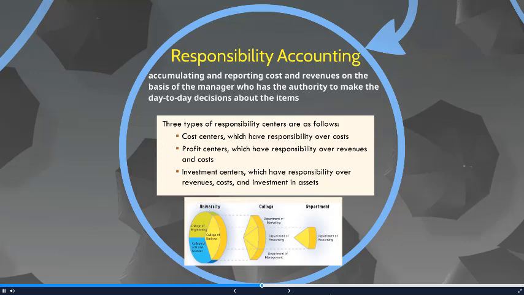For example, in a university, we would have a cost center for the university as a whole. Then we'd also have a cost center within the college, a college piece of that university, and then we'd also have a cost center within the department of the college piece of the university. In the profit centers, this also applies. When we talk about profit centers, we are looking at those controllable revenues and controllable expenses and what decisions can be made to increase those revenues or decrease those expenses where needed.